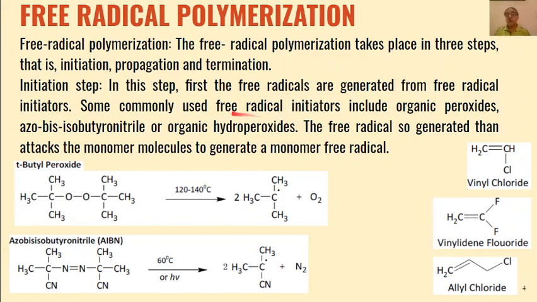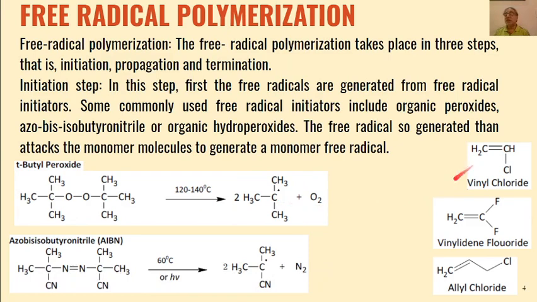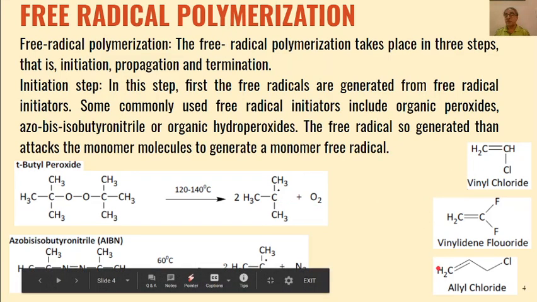Now the most commonly used free radical initiators are organic peroxides or AIBN, that is azobisisobutyronitrile. When these free radical initiators are heated at different temperatures depending upon their structure, they will give us free radicals, and these free radicals will then interact with the monomer molecule to initiate the reaction, which is called the initiation step.